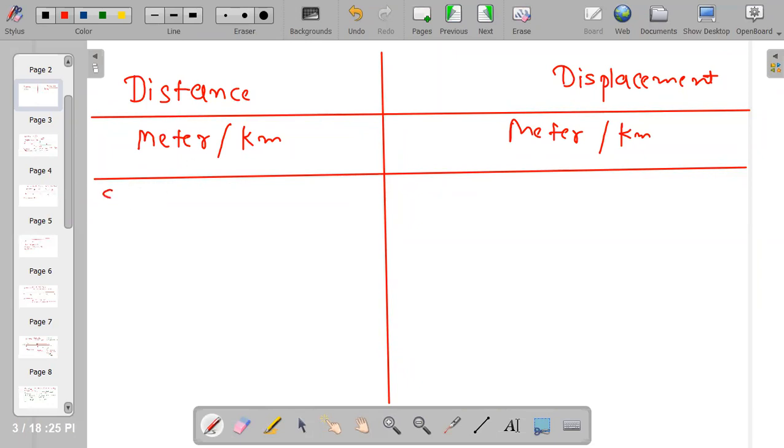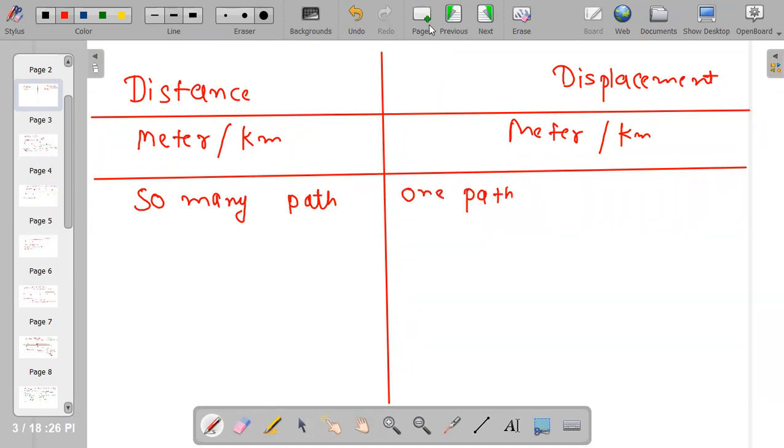Now the next thing, which is definitely a difference between distance and displacement, is that distance can have so many paths, and displacement can have only one path. Sorry, I just wrote it opposite. Yes, distance can have so many paths, and displacement has only one path. Why so? And how?